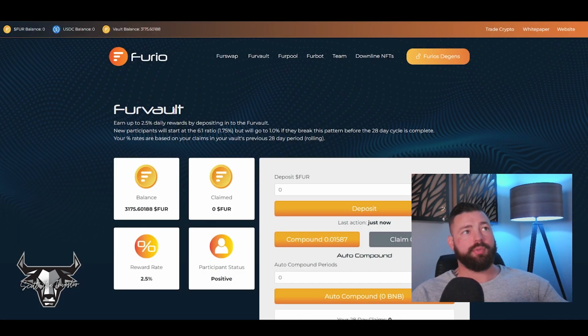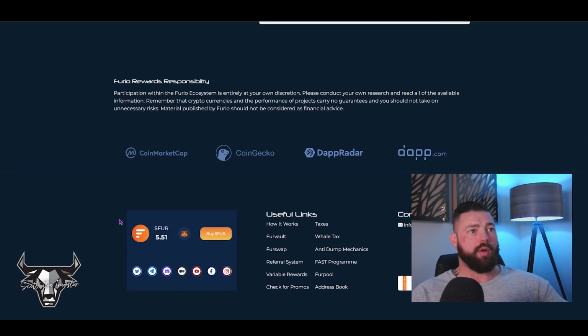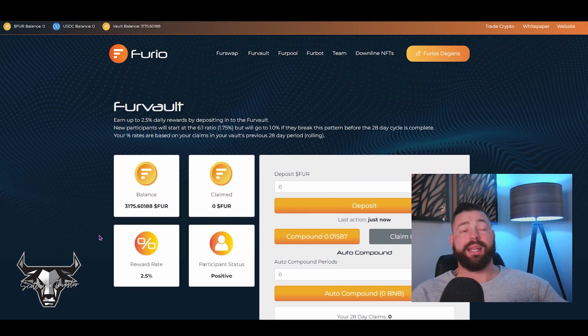So, pretty simple daily ROI platform. Furio uses the Fur token, so FUR. Fur token is currently trading for $5.51, and it's been that way for the last month because they implemented an LMS system. What an LMS system is, it's a liquidity management service or a liquidity management system. All it does is basically keep the price within a certain range.